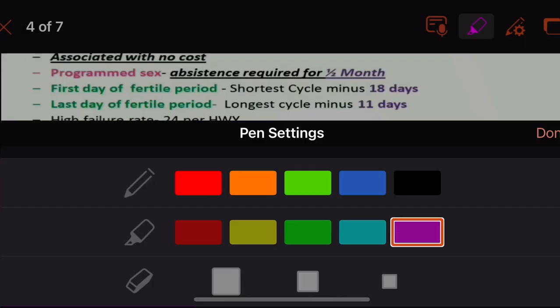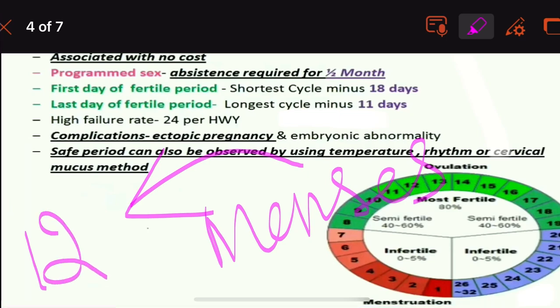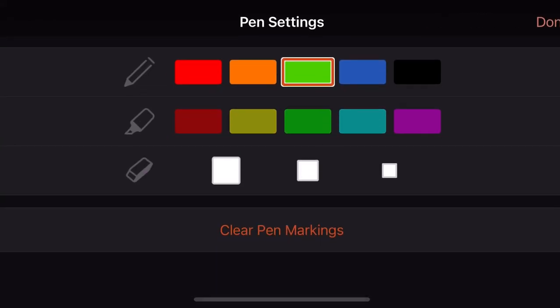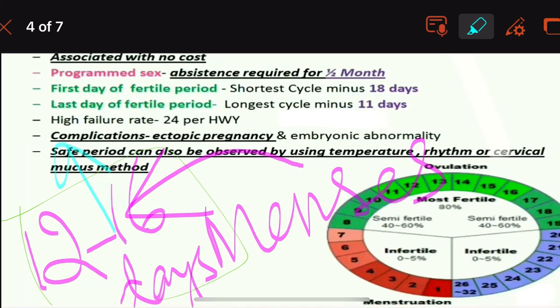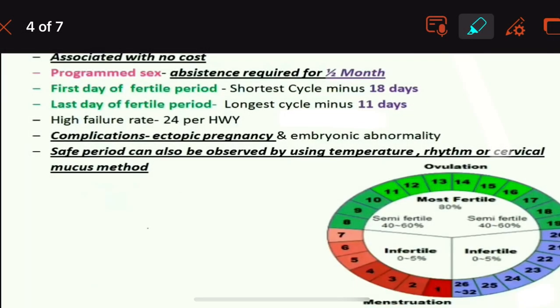So 12 to 16 days before the menses, we get to see ovulation occurring.